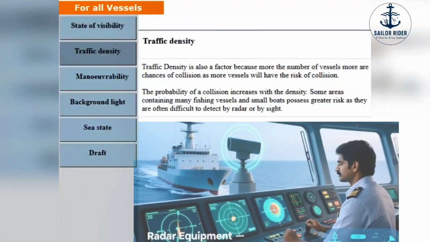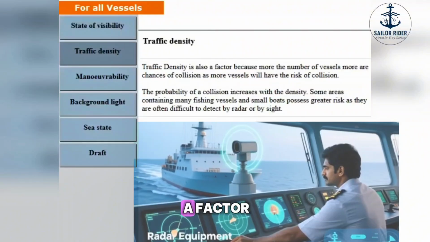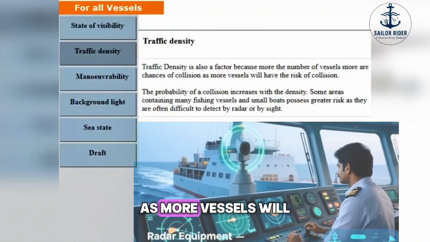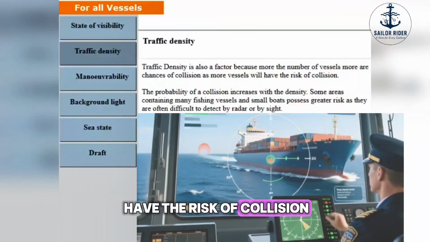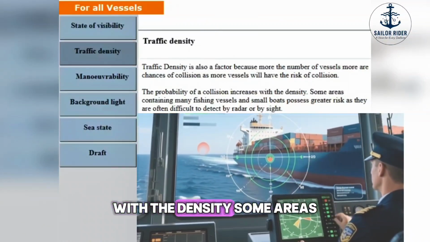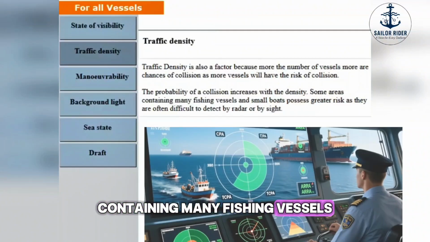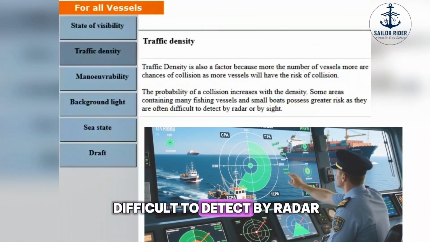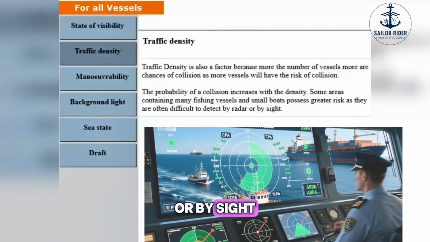Traffic density. Traffic density is also a factor because the more vessels there are, the more chances of collision. The probability of a collision increases with the density. Some areas containing many fishing vessels and small boats possess greater risk as they are often difficult to detect by radar or by sight.